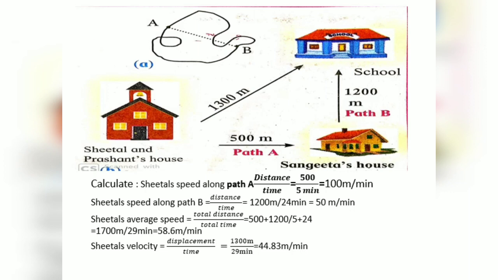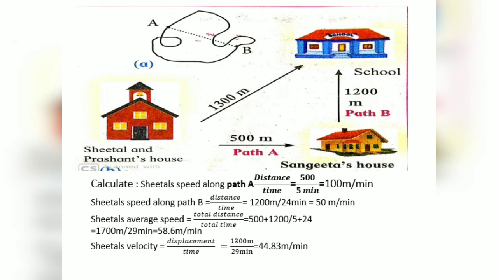Here is one more example which is taken from your textbook. Observe this figure. Sheetal and Prashant's house is given at left hand side. Sangeeta's house is given at right hand side, and the school you could see. Sheetal is traveling along path A, that means she is moving towards Sangeeta's house. The distance between Sheetal's and Sangeeta's house is 500 meters.